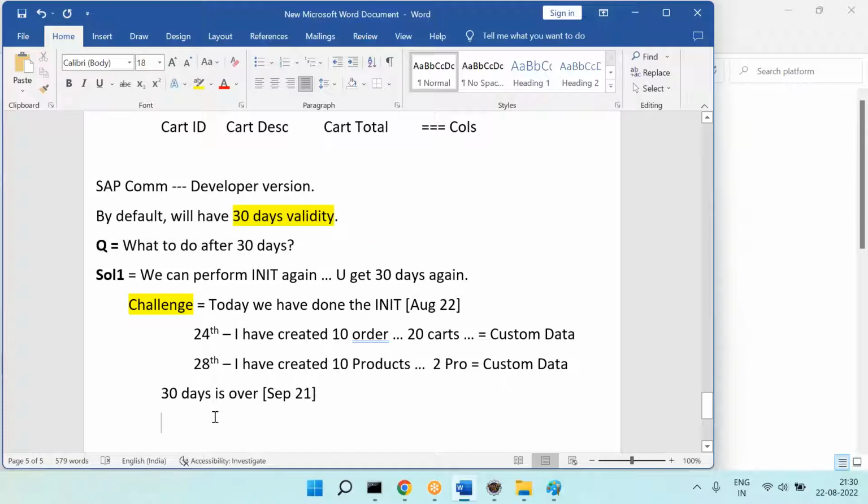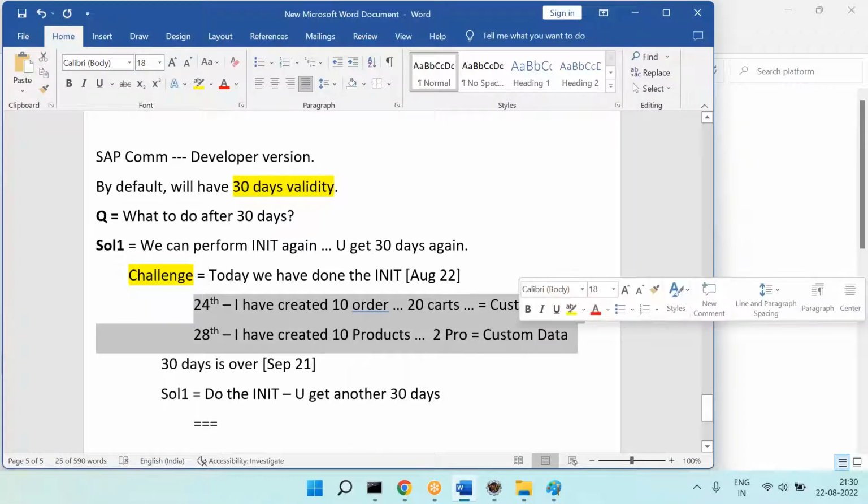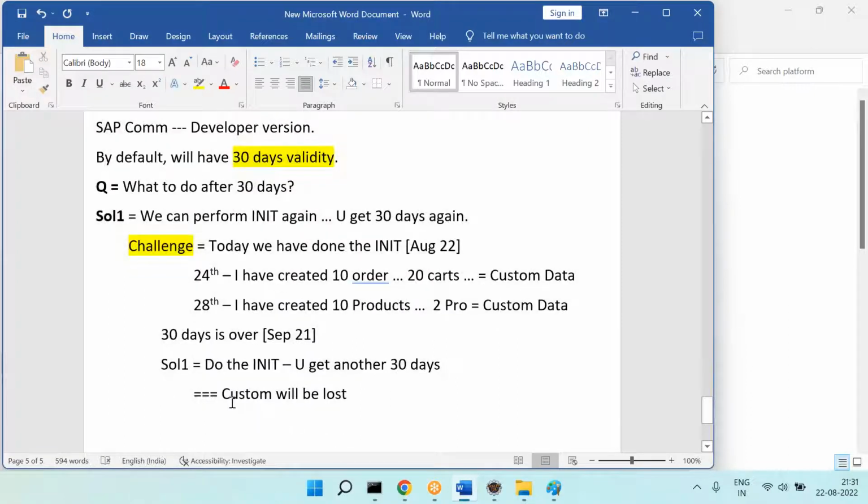So therefore, what is the solution I told? You can do the initialization. Do the initialization, you get another 30 days, no problem. But the challenge is, in this duration, if you have created any custom data, those will be deleted, you cannot get it back. So the custom data will be lost. This is the challenge with the solution.